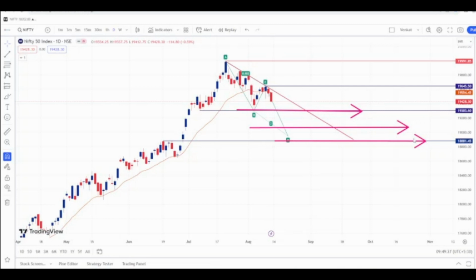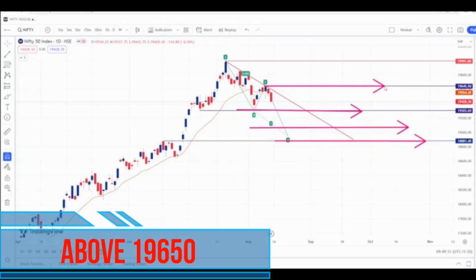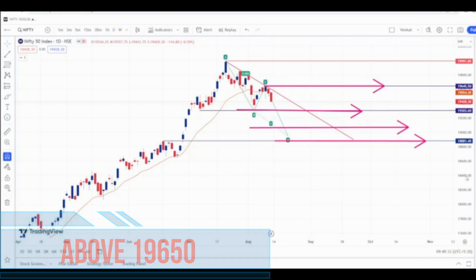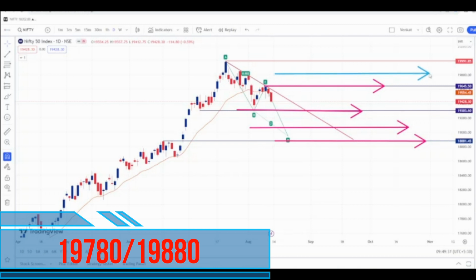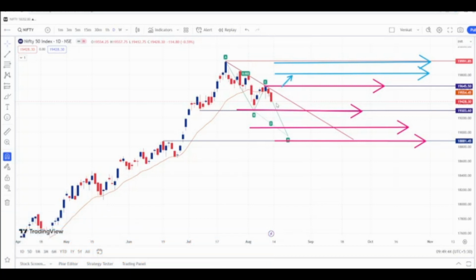And what are the upside levels? The upside levels are only above 19,650. We will long Nifty for targets of 19,780 as the first target and 19,980 as the second target on the upside. In between this area, we can say that it is a sideways area. Previously also you can see, this complete area from 19,300 to 19,600 has acted as a sideways, a range market.